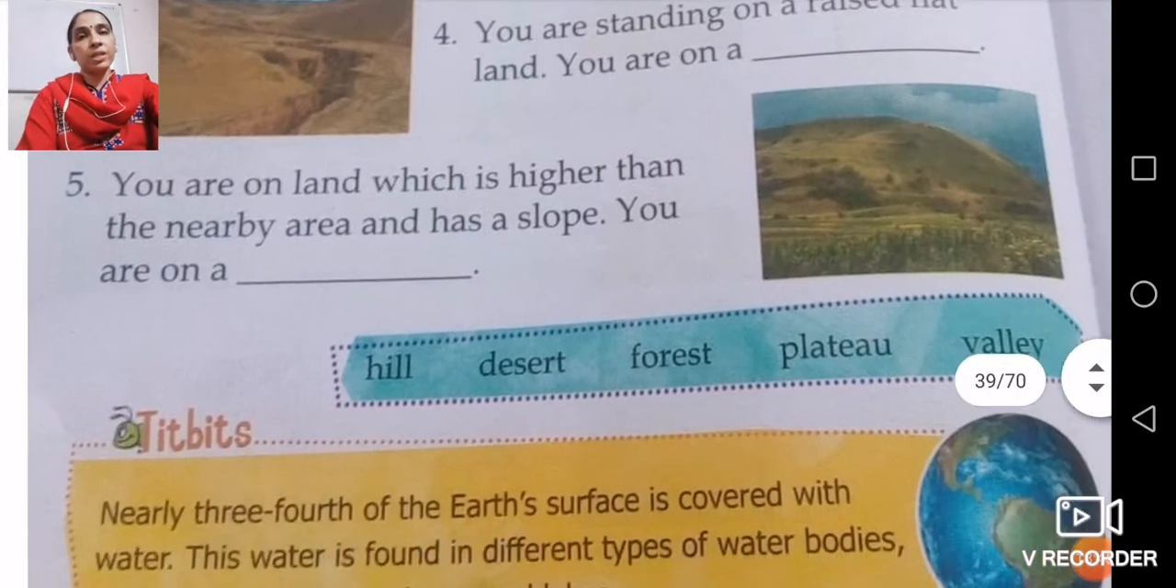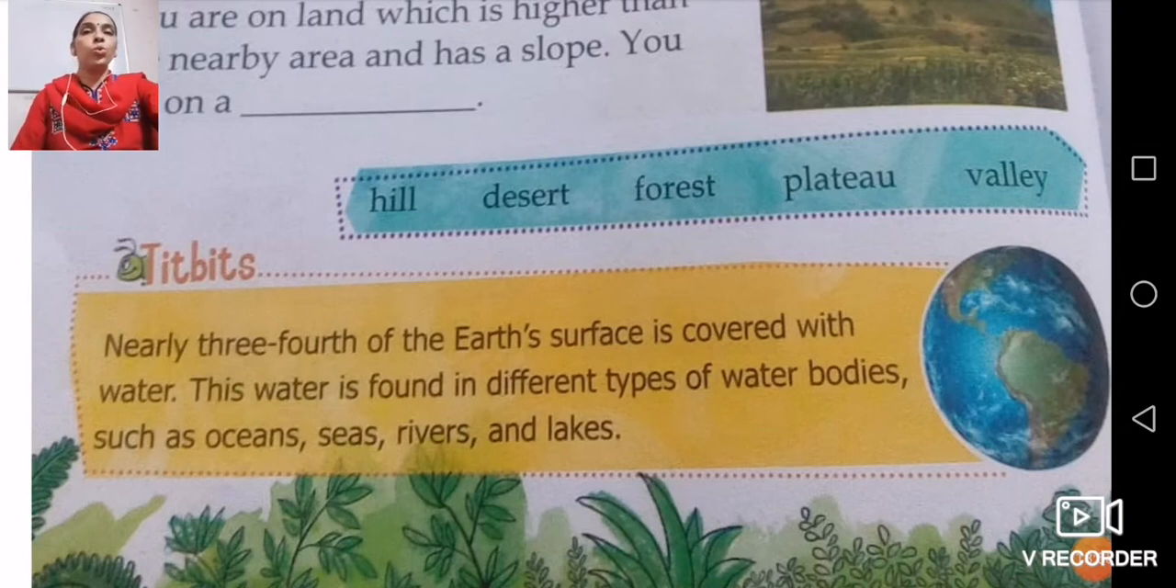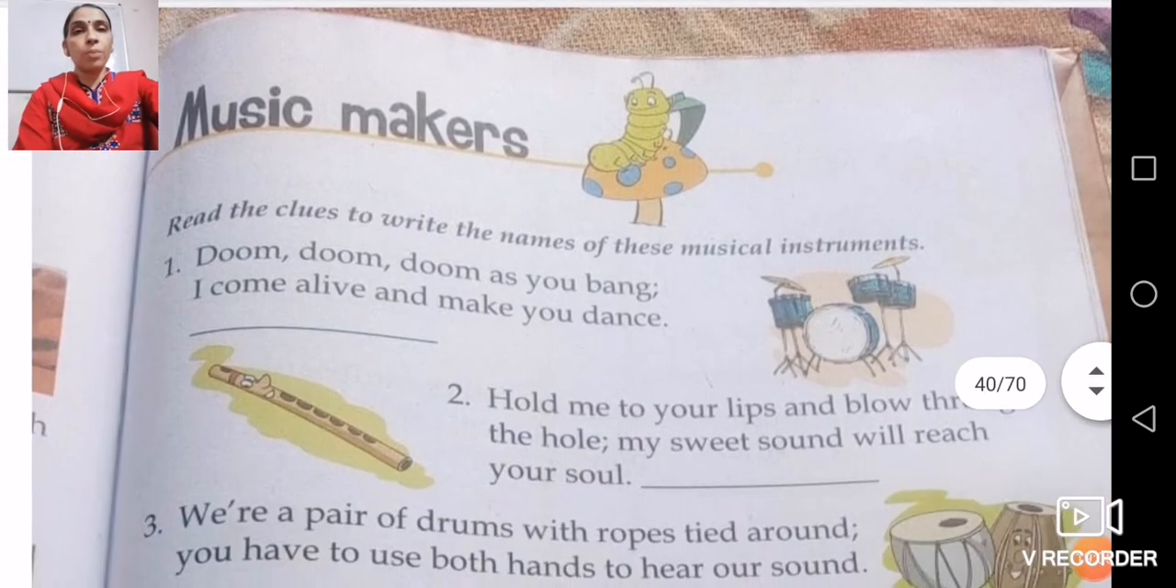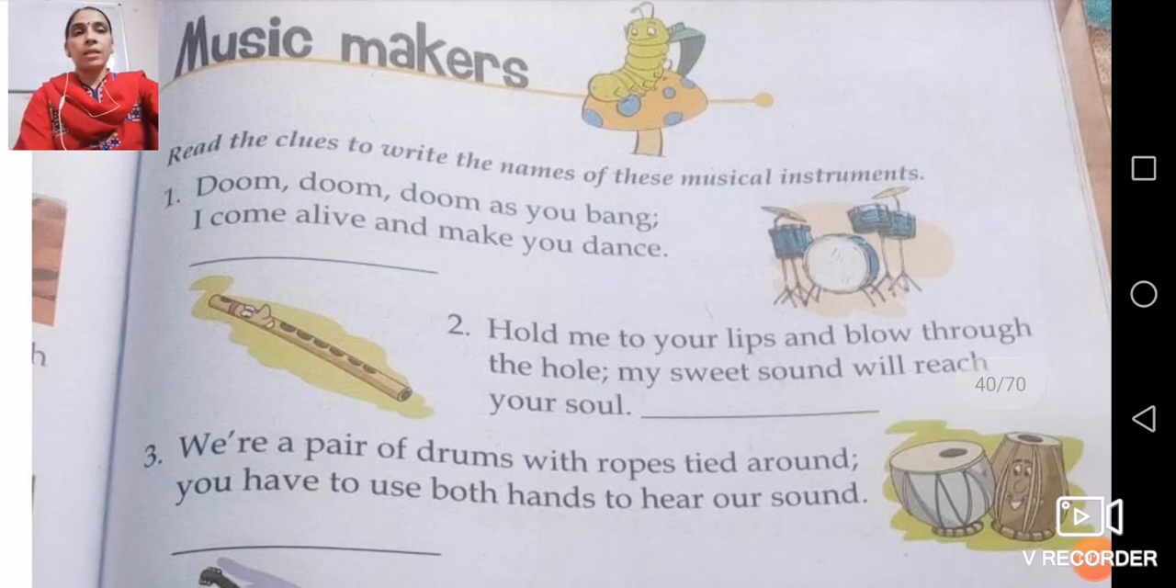So with this we have finished our different landforms, 3/4 of our water found in different water bodies, and most of the water we cannot use for drinking and for doing our work because that water is found in oceans and seas. So now we'll come to our next topic of today, that is music makers. A little bit easier topic than different landforms. Music makers means one who makes music, they come in the category of music makers.